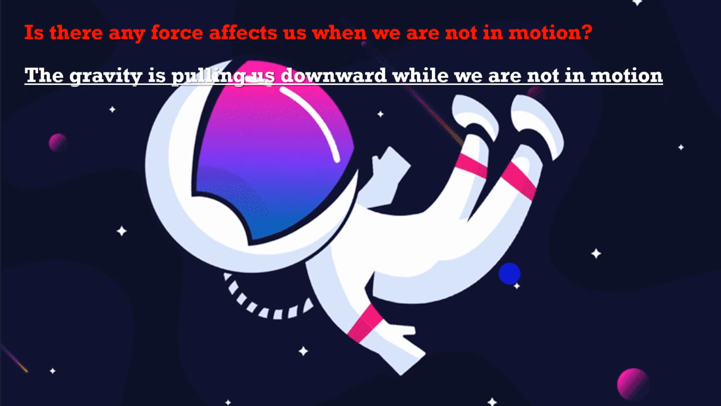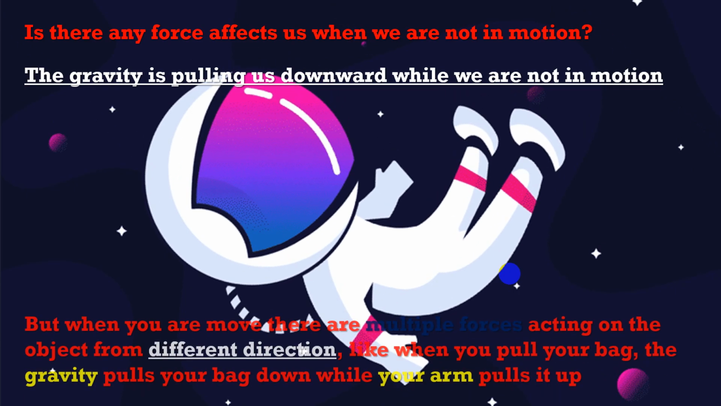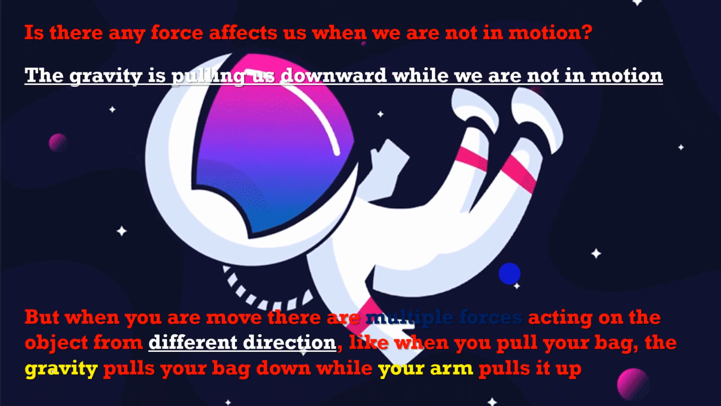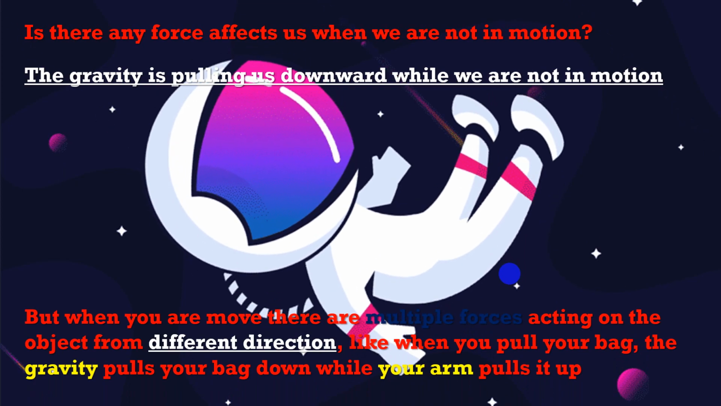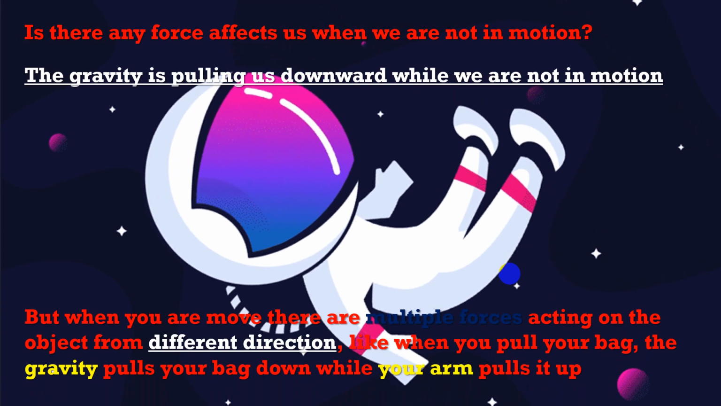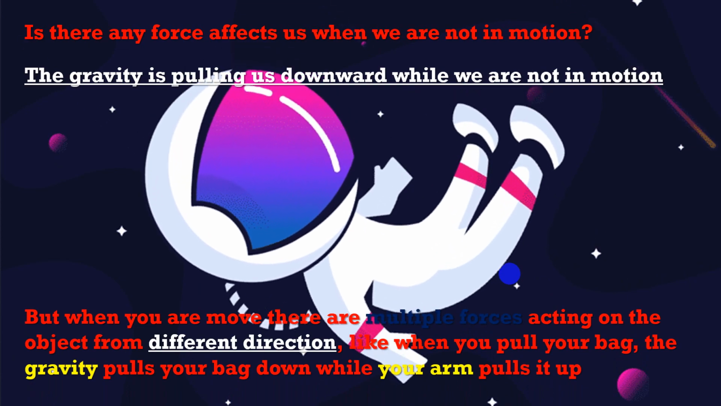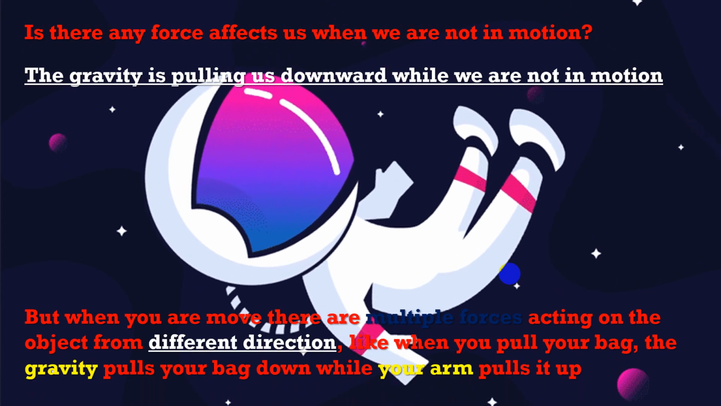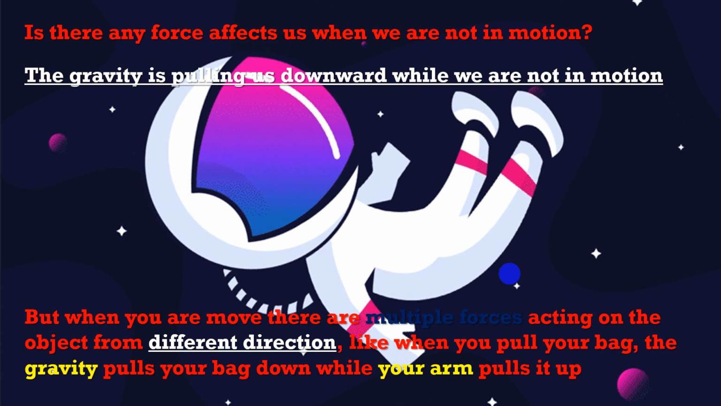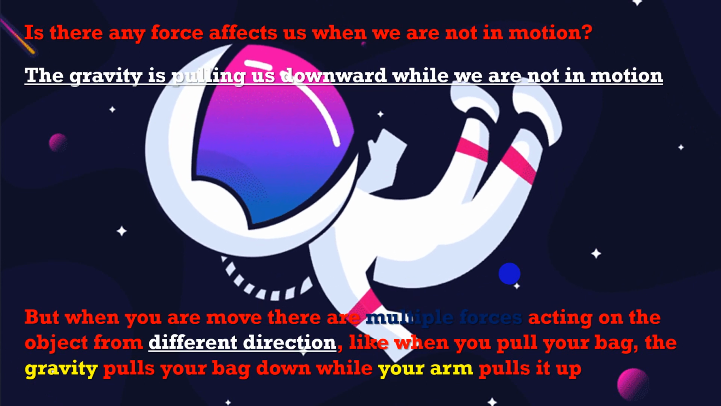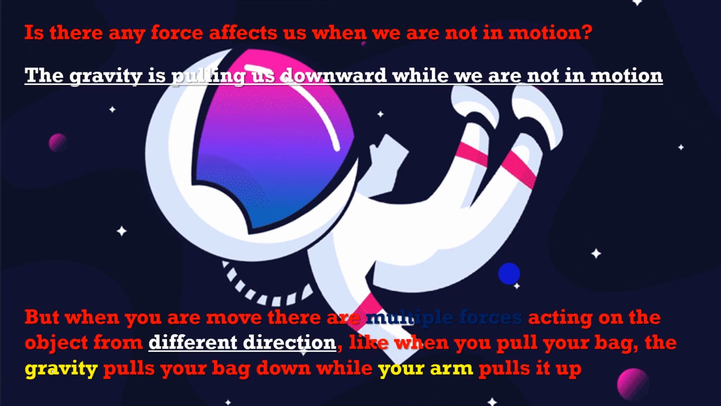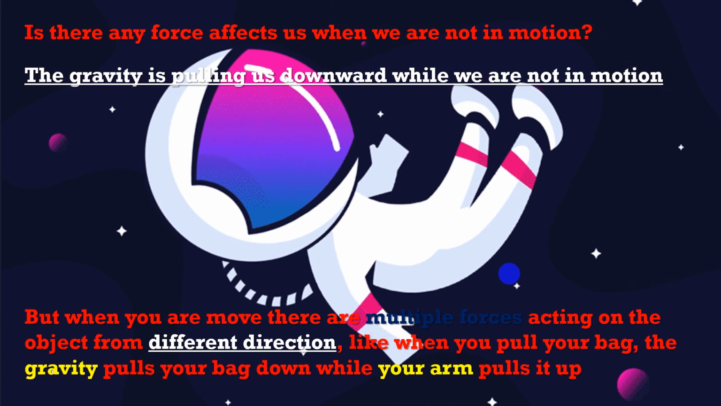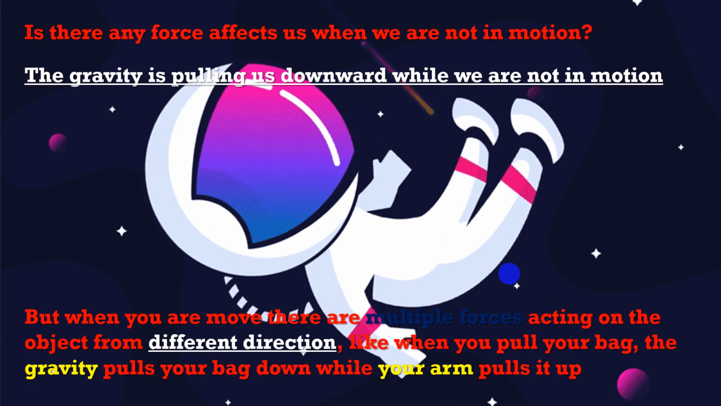But you know what? During motion, we have many different kinds of forces that affect us. For example, when you pull your bag, gravity pulls your bag downward to the ground, while your arms pull it up. Or if you want to go up the stairs, gravity is trying to pull you down and you try to go up. There's also another force we're going to talk about, which is friction force.